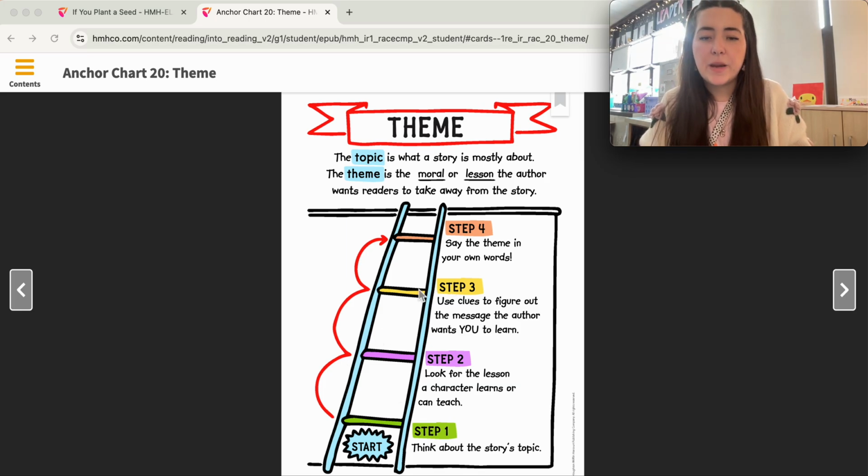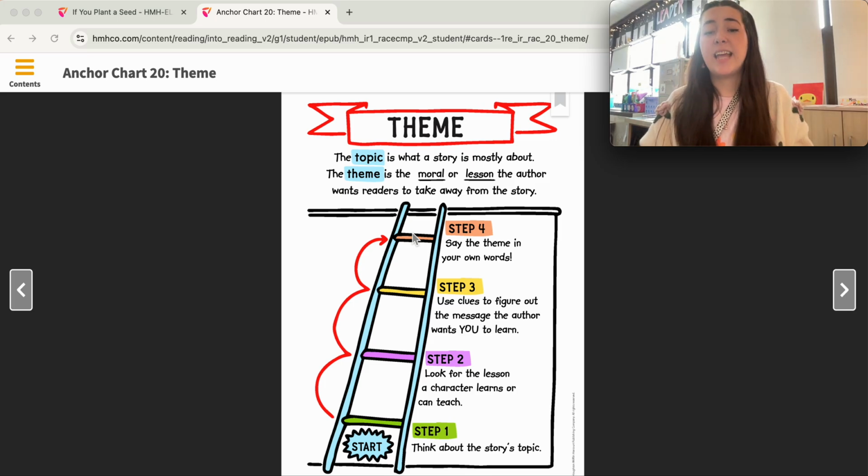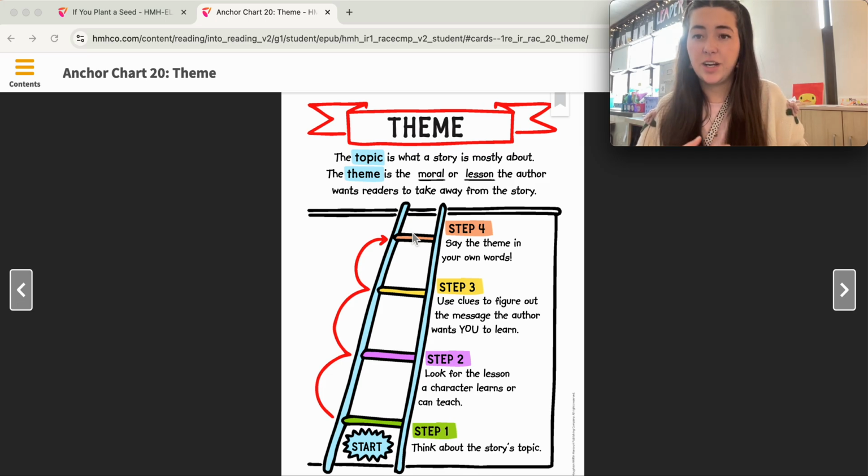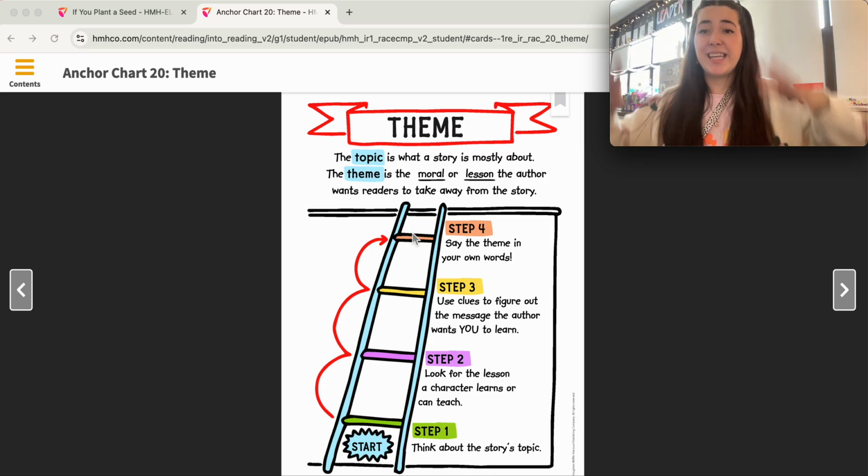Then step three says use clues to figure out the message the author wants you to learn. Those clues could be pictures in the story, or certain words in the story that you pull from the text. And then step four, say the theme in your own words. So the theme of the tortoise and the hare, or the lesson that I learn, is slow and steady wins the race. That would be the theme of that story.